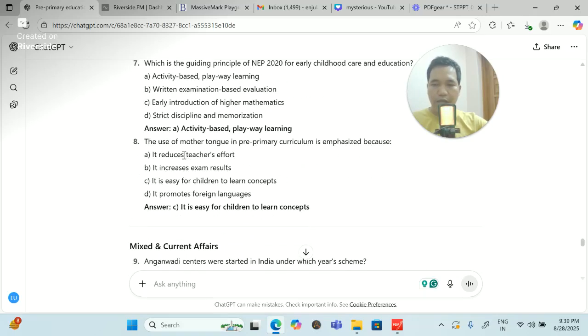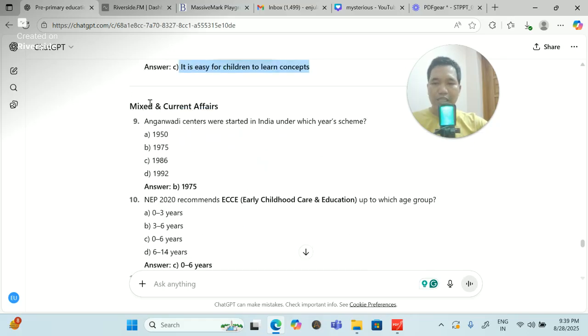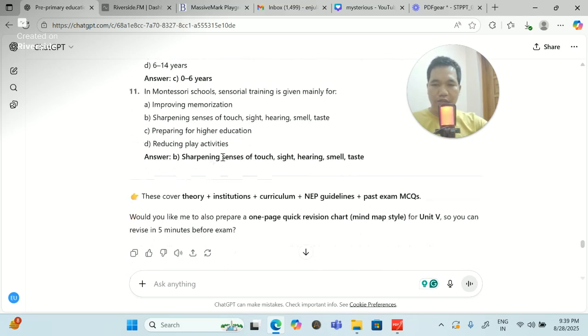See, question number 8. The use of mother tongue in the pre-primary curriculum is emphasized because it is easy for children to learn concepts. They understand much more easily if you explain in their own mother tongue. These things I have already shared previously also. Anganwadi Centres were started in India under which year's scheme? 1975. If you have missed my previous videos of Unit 1 and Unit 2, please check them and try to follow. You'll understand more.